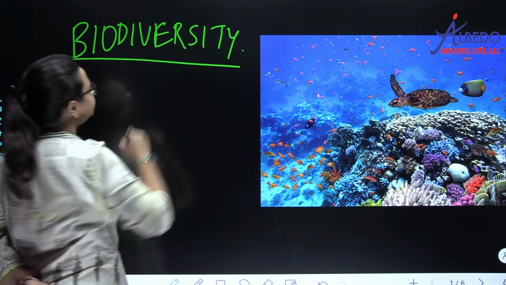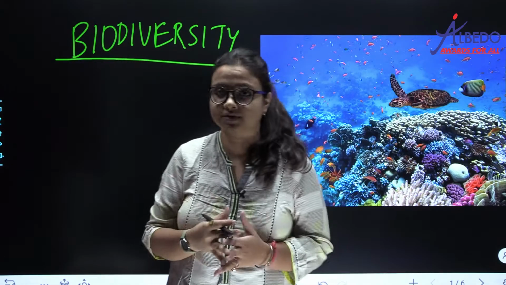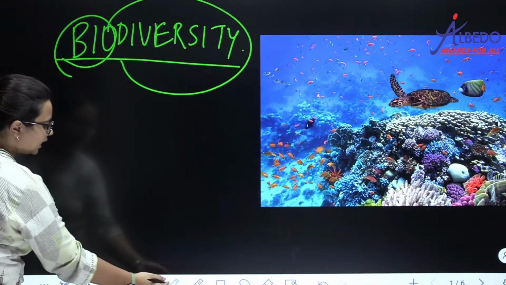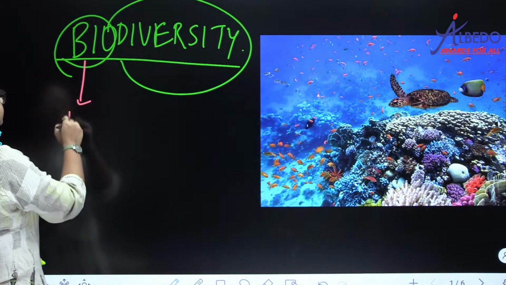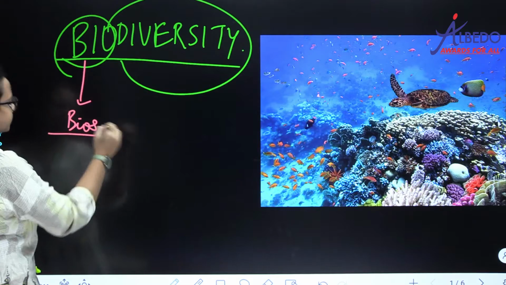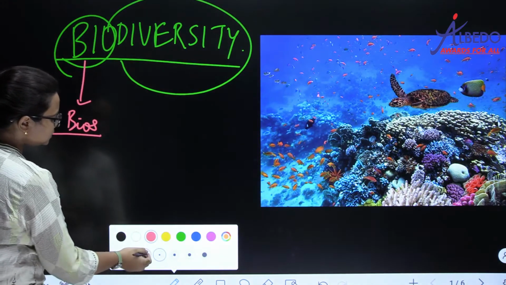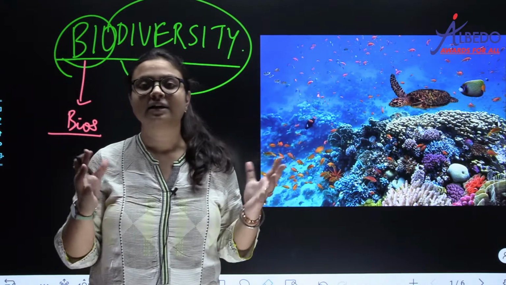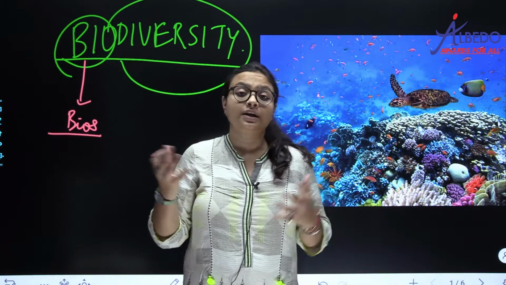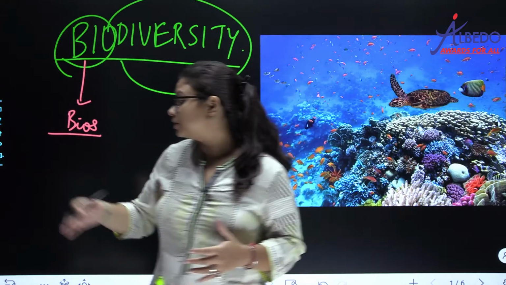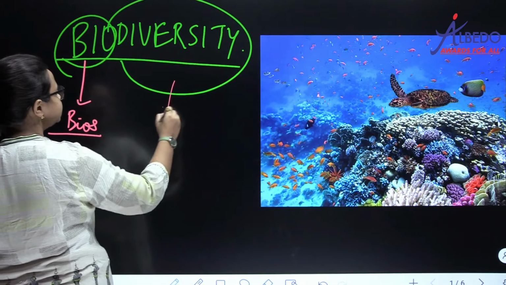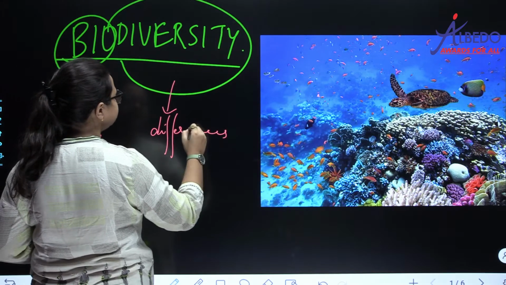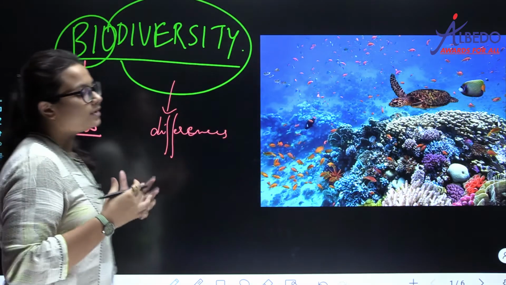What do you understand by biodiversity? And what do you understand by diversity first? Let us break this into two parts, bio and diversity. Bio comes from the word bios, which means living, or study of life forms. And diversity, what is the meaning of diversity? Diversity means differences. You must have heard about unity in diversity, belonging to the country India. So diversity means differences.